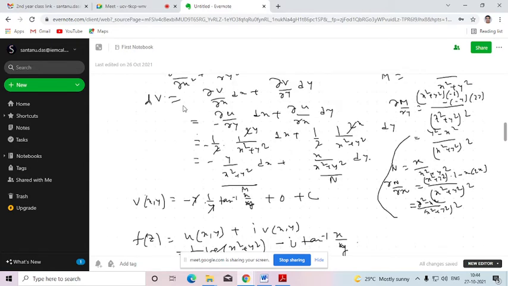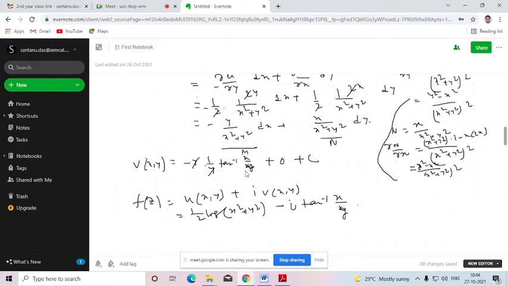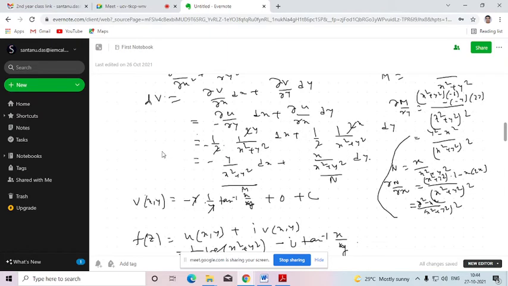So we can proceed to integrate this very easily with respect to x and y on both sides. If we integrate this, this will be dv. On the left hand side, minus y will be treated as constant while we are integrating with respect to x partially. Since here y will be treated as constant. So minus y is fixed, then 1 by x square plus constant square. You know that the integration of this with respect to x will be 1 by constant, that is 1 by y into tan inverse x by y.